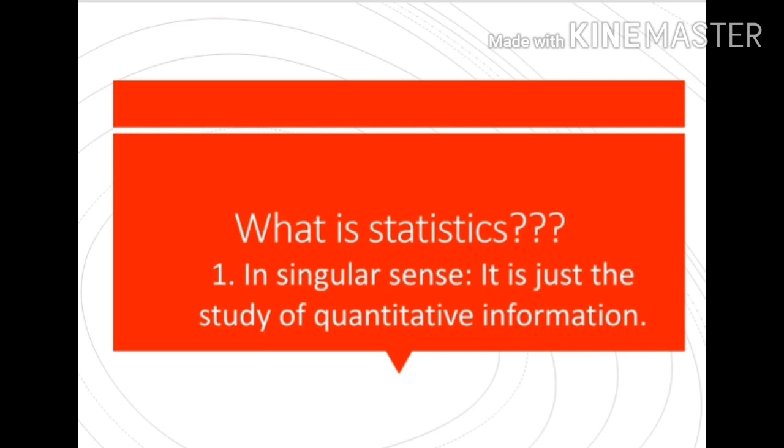Statistics can be defined in 2 ways. One is in singular way, one is in plural way. So in singular sense, statistics is just the study of quantitative information.